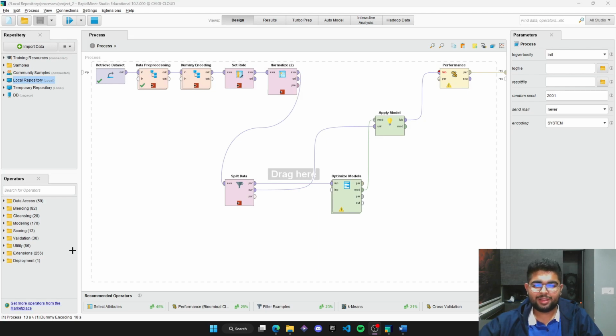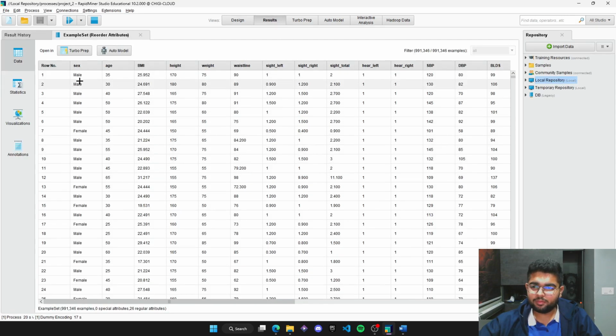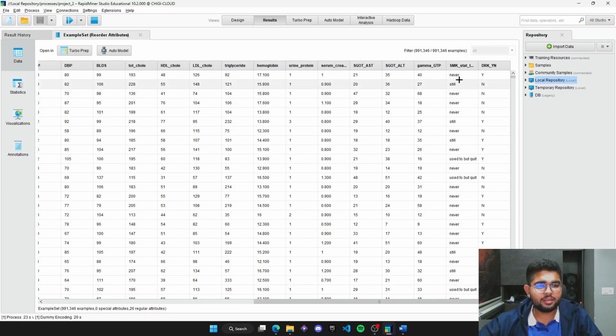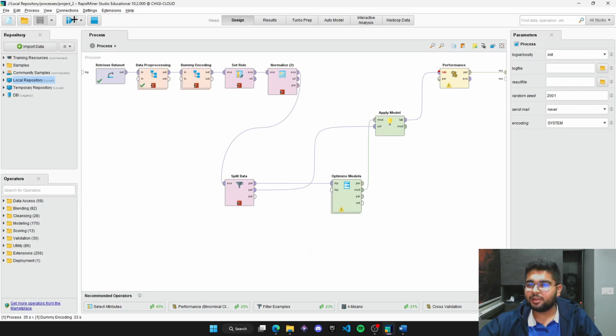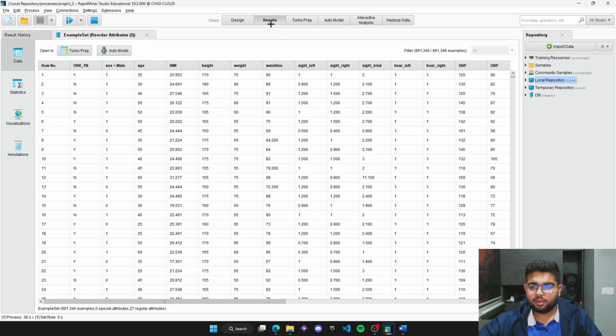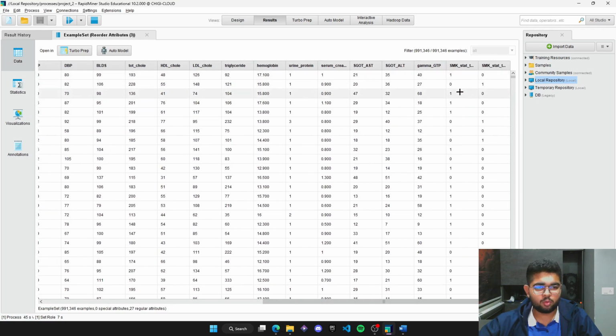All right, so now that we're done with the exploratory data analysis, the next step in our project is going to be dummy encoding, because this is how we need to deal with columns like sex and the smoking habit column, because they have text values which cannot be understood by the machine learning model. So in order to train the model, we need to convert it into binary form, which the machine can very easily then understand. So when we run it, we convert the columns, like this is the sex column now, which is ones and zeros, and then we also have the smoking ones, which have also been converted to ones and zeros.